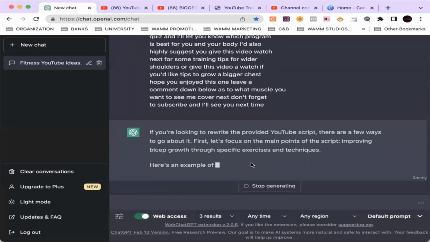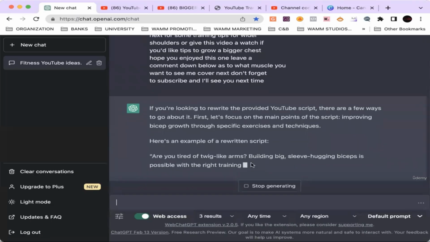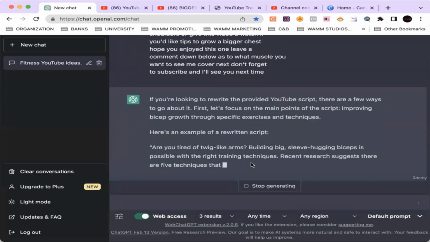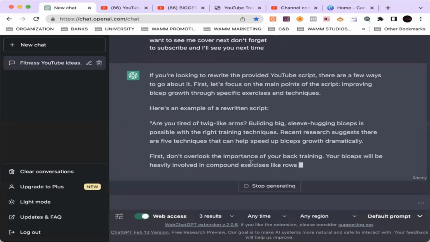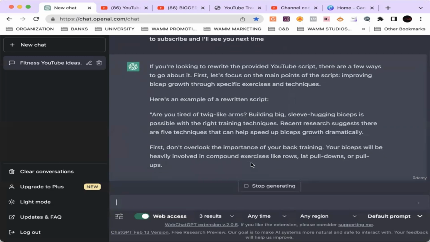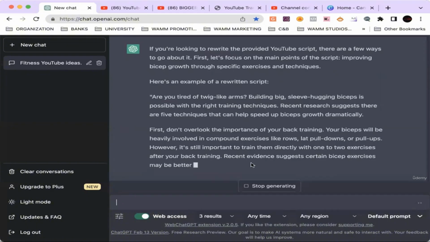All right, so this is what I really like. A lot of times what it'll do, it'll give us kind of some gems and some things that can help us before it even gives us the exact answer. So if you're looking to rewrite the provided YouTube script, there are a few ways to go about it. First, let's focus on the main points of the script, improving bicep growth through specific exercises and techniques. Here's an example of a rewritten script. It's giving us a whole rewritten script.